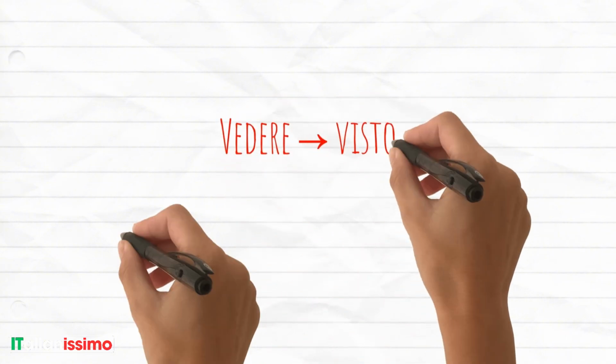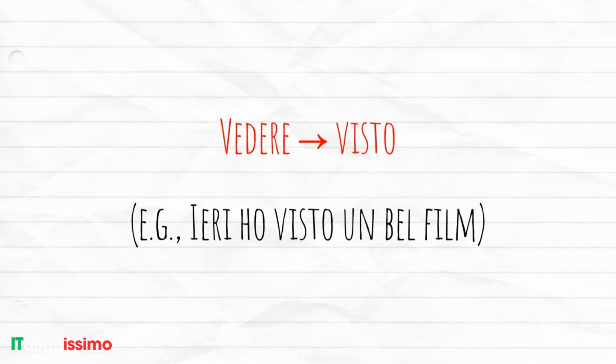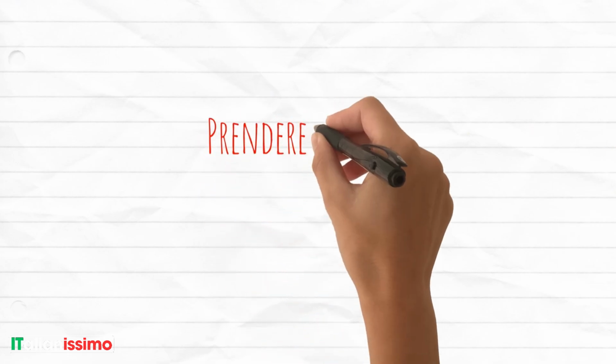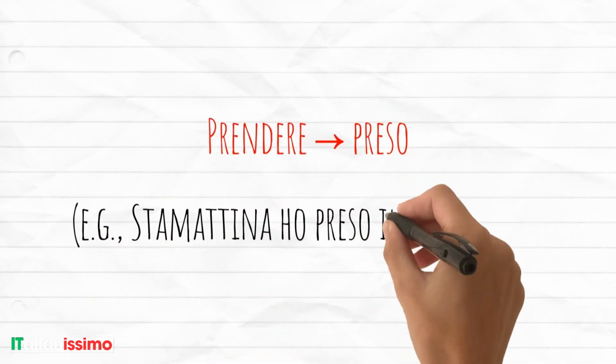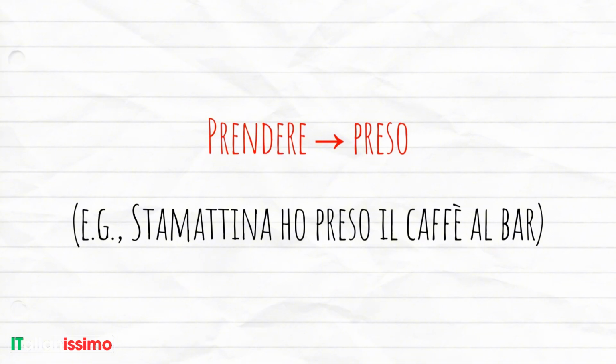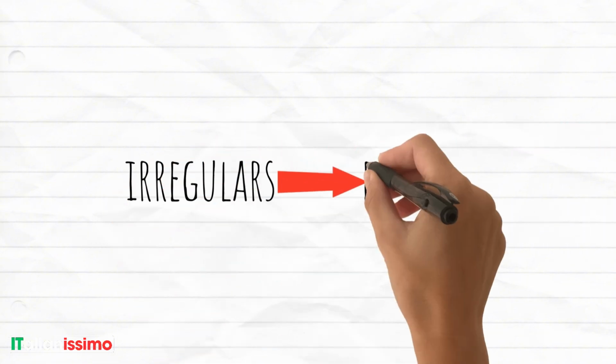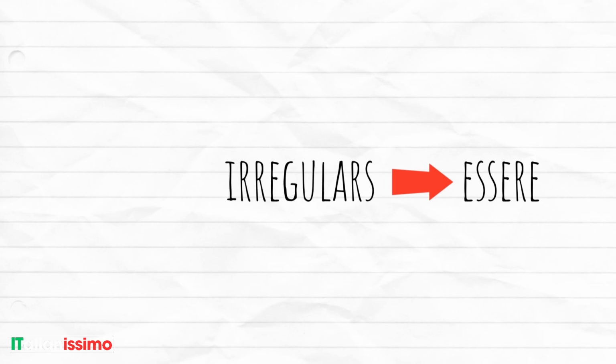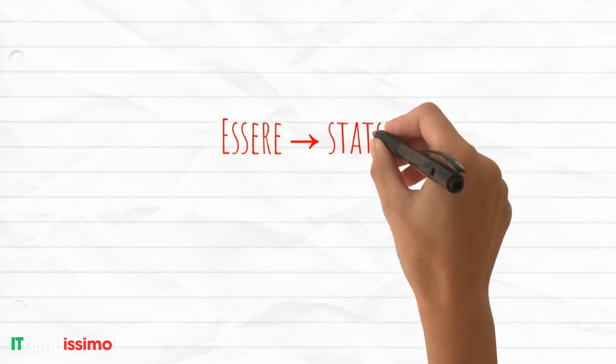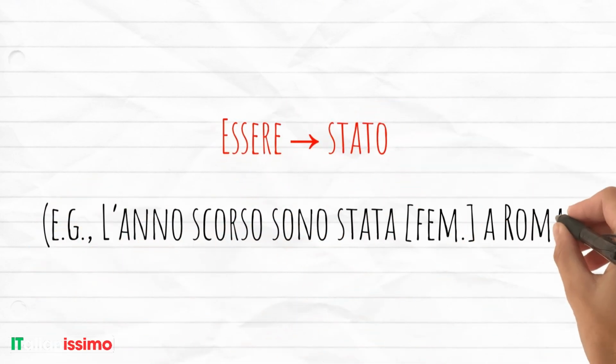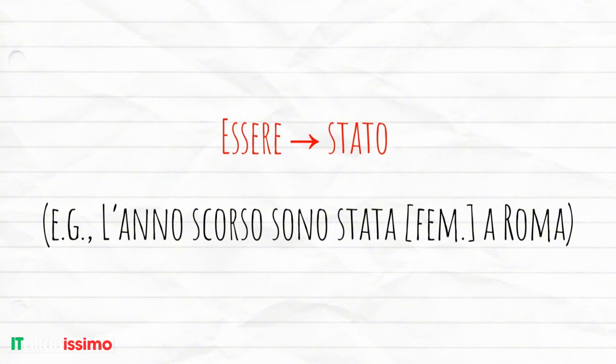For example, ieri ho visto un bel film. Prendere becomes preso. For example, stamattina ho preso il caffè al bar. And some irregulars that use essere. Essere becomes stato. For example, l'anno scorso sono stata, feminine, a Roma.